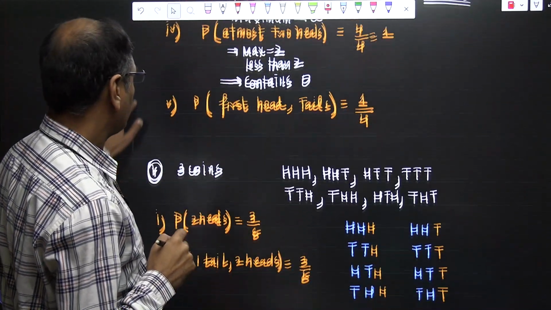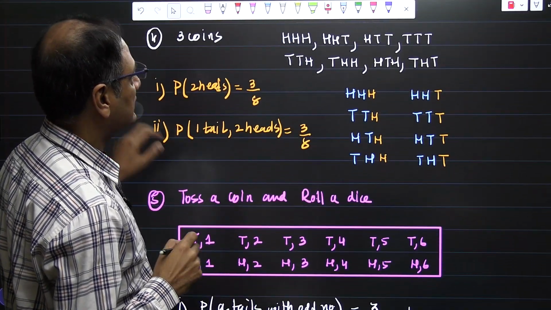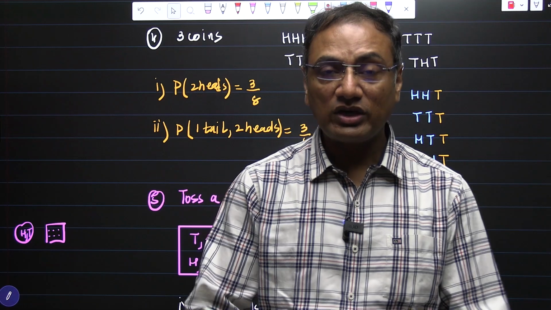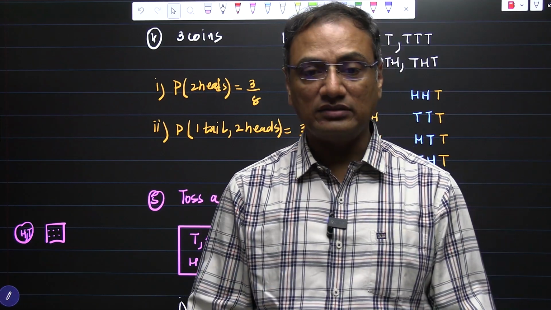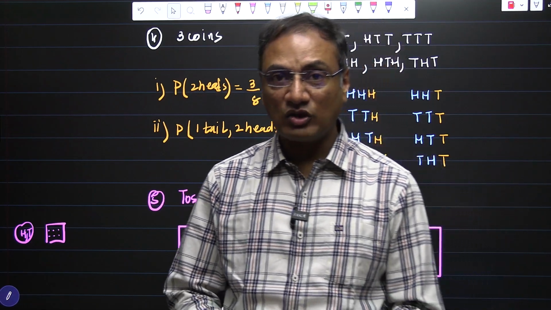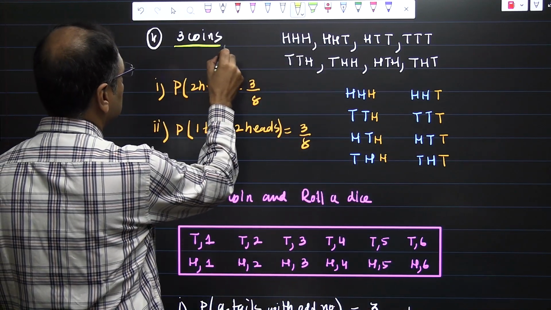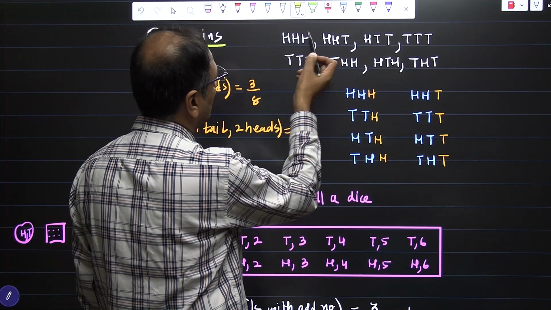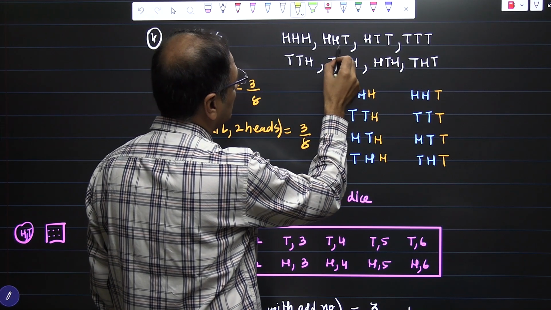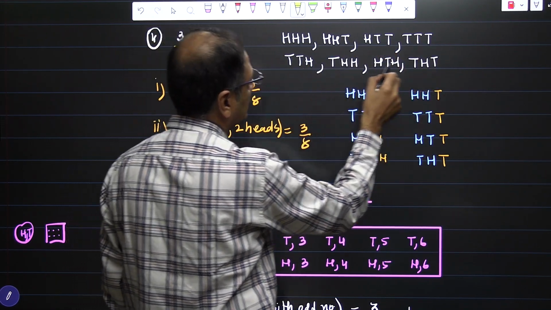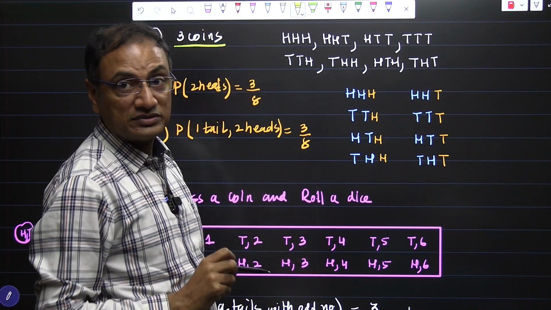Next, let us move further. If we are having 3 coins, it means we have 3 different coins and we are tossing them together, and whatever is appearing on the top of the coins, we are noting it down. So here, 3 coins, and this is 3 heads, 2 heads and a tail, HTT, TTT, TTH and so on. These are the 8 outcomes.